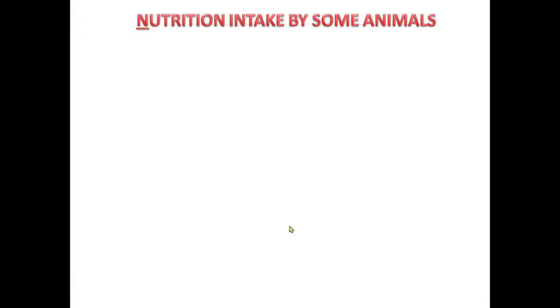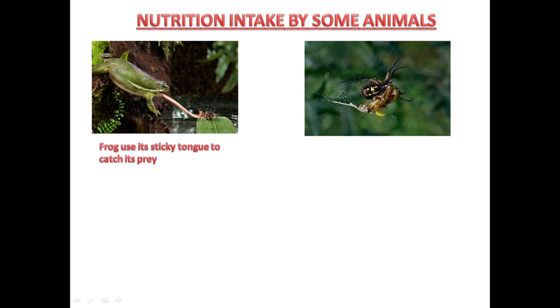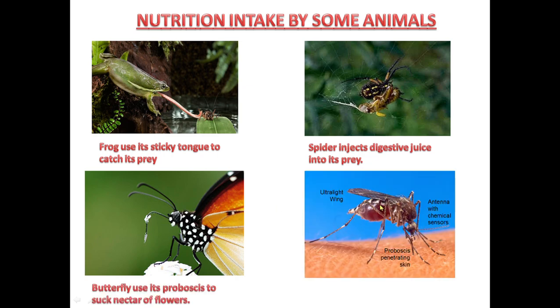Now what about other animals? See, frog is taking its food with the help of its sticky tongue. Spider is injecting digestive juice into its prey and getting its nutrition. Butterfly is taking nectar from flowers by sucking them with the help of proboscis. Mosquito is sucking the blood of humans with the help of its proboscis. This is its proboscis. Now you have learned how animals take nutrition from their prey and how they digest it. Now the second point we have to cover, that is human digestive system.